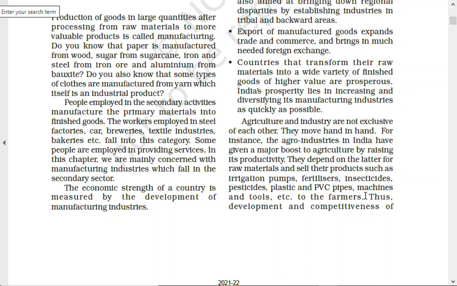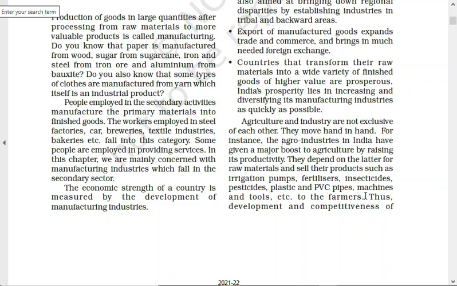So industries make goods for agriculture, and agriculture with the help of those goods produces more. And that extra production goes to the factories such as textile industries, sugar industries, paper industries, and a variety of other industries.